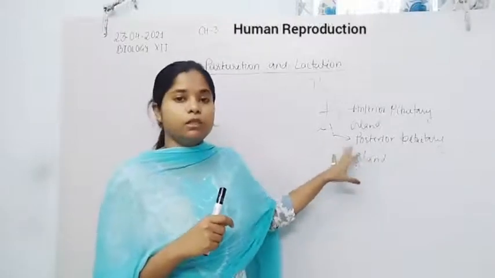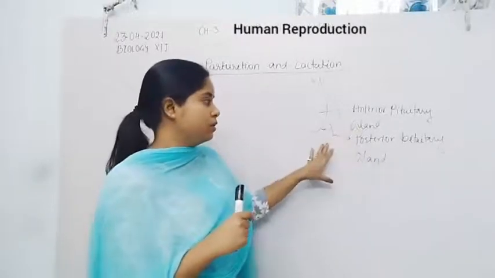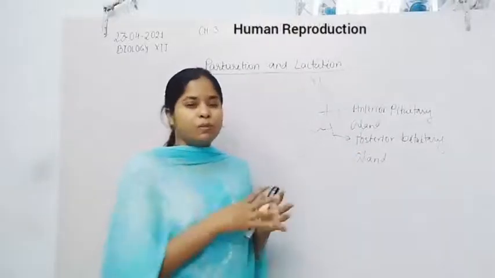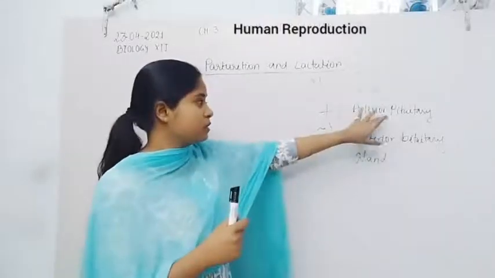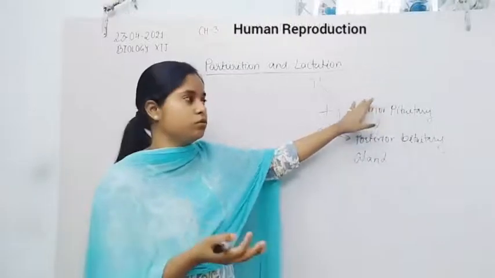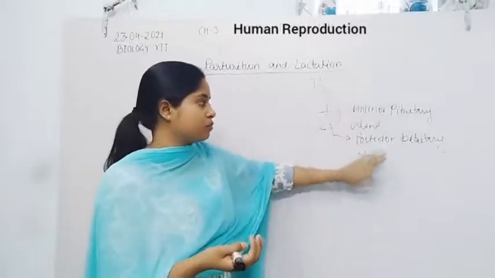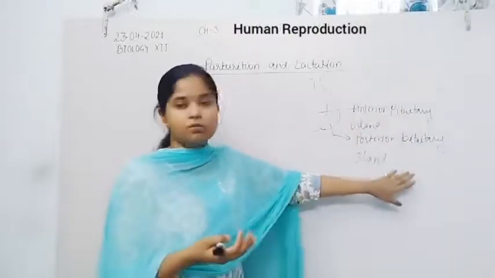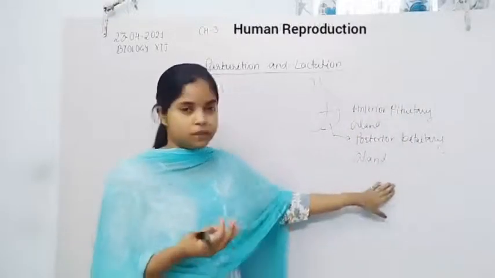So we will discuss the posterior pituitary gland. The anterior pituitary is also known as adenohypophysis, and the posterior pituitary is also known as the neurohypophysis.